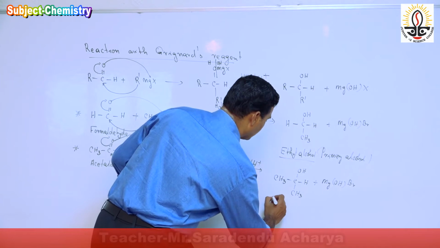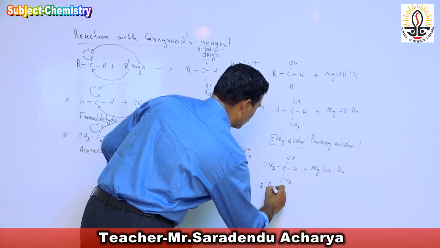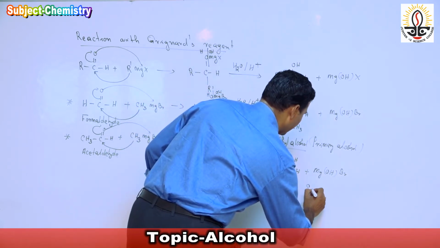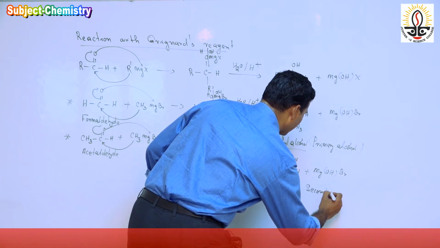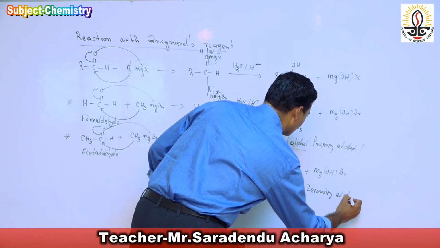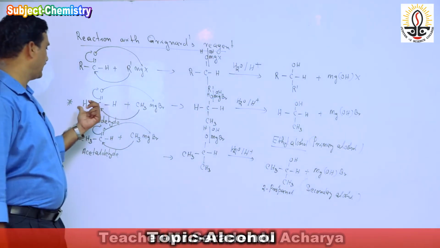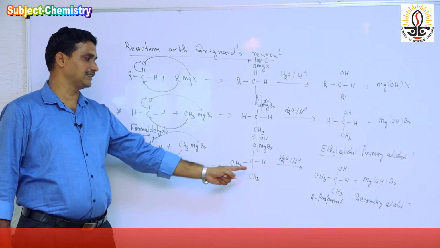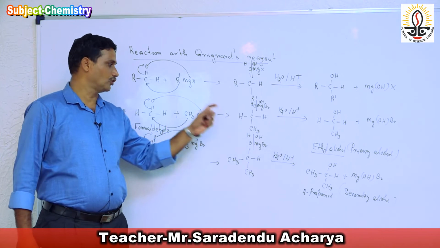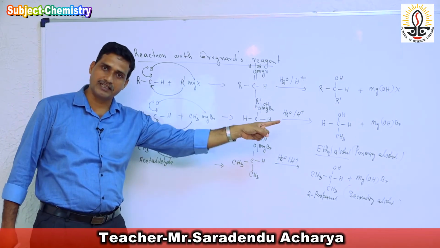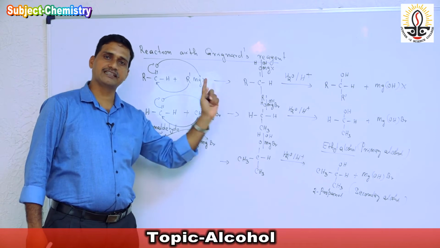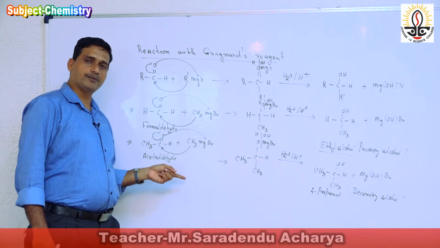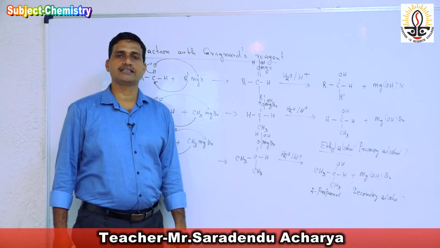That is 2-propanol, or propan-2-ol, and it is a secondary alcohol. So when formaldehyde reacts with Grignard's reagent, we get primary alcohol. Acetaldehyde reacts with Grignard's reagent, we get secondary alcohol. So formaldehyde, Grignard's reagent, primary alcohol. Acetaldehyde, Grignard's reagent, secondary alcohol. Any higher member of aldehyde except formaldehyde, any higher member of aldehyde reacts with Grignard's reagent, we get secondary alcohol.